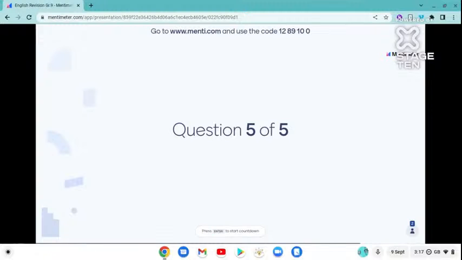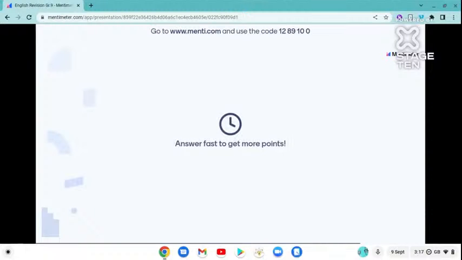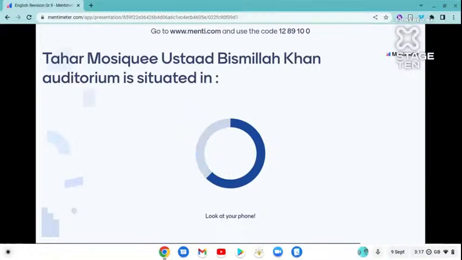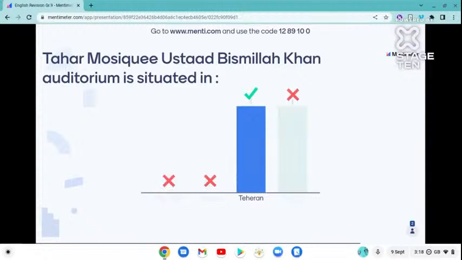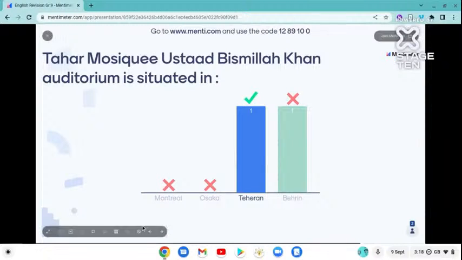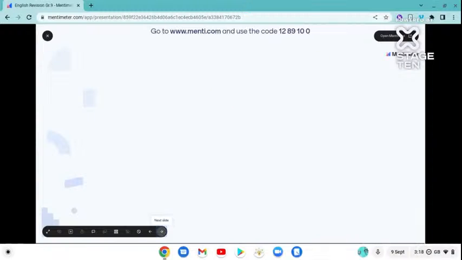Now the last question of the day: where is the Tahar Mosque Ustad Bismillah Khan Auditorium situated? There is an auditorium in the name of Bismillah Khan. Everyone has voted, and the correct answer is Tehran, where he gave his performance.